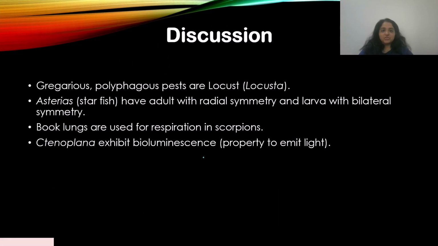Okay, let's go to the question. So gregarious and polyphagous pests. Now, what does that mean? Gregarious is when these insects, these pests, hang around in communities together. They always form a group. Polyphagous is when their food or their diet consists of a large number of things that they can consume as food.